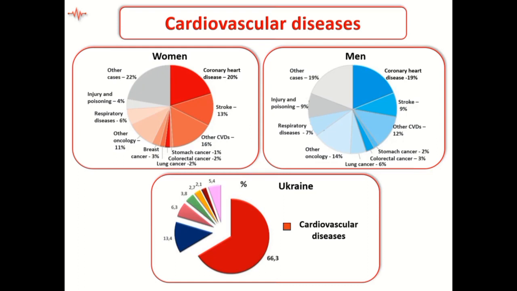According to this indicator, Ukraine remains one of the world leaders, since the mortality from CVDs in Ukraine is 66.3% of the total mortality in the country. This is reflected on the chart presented.